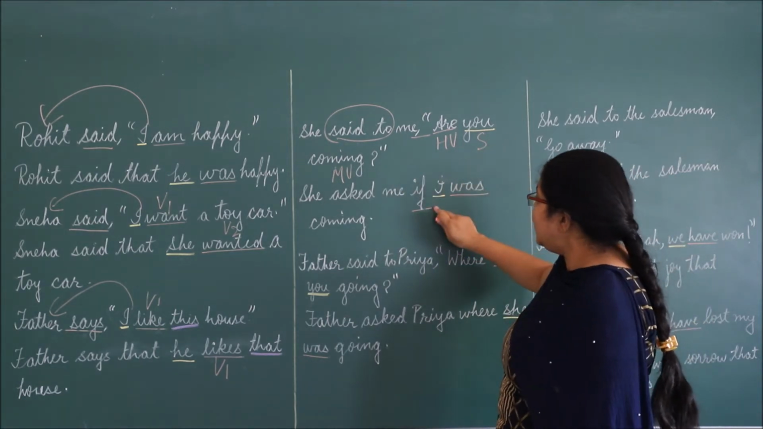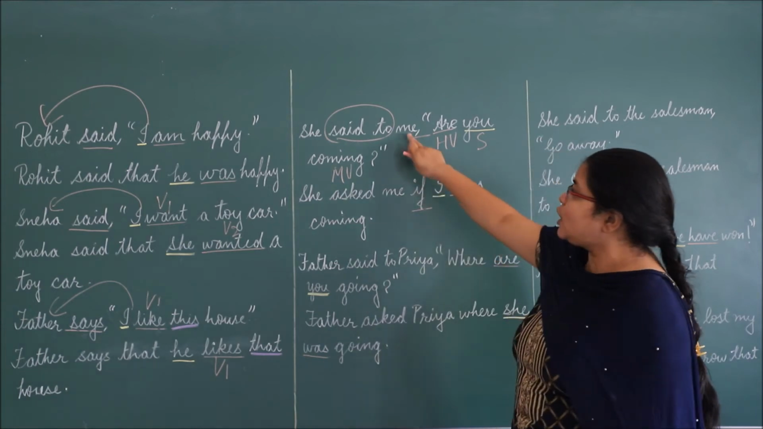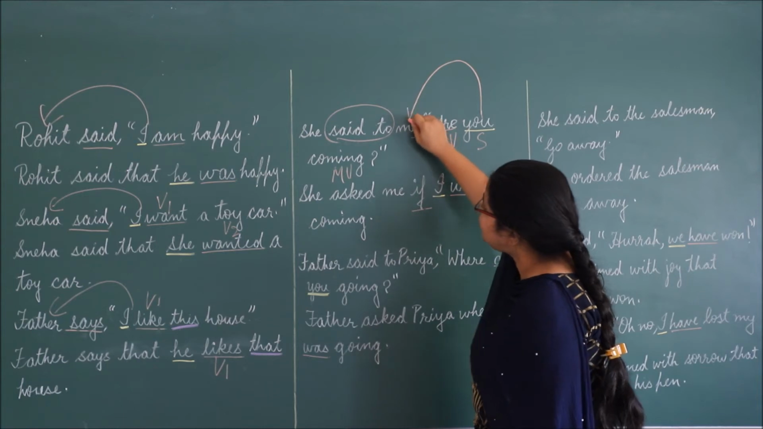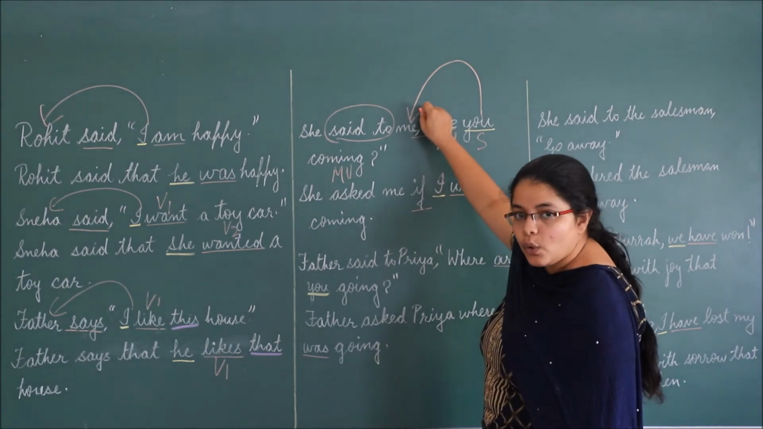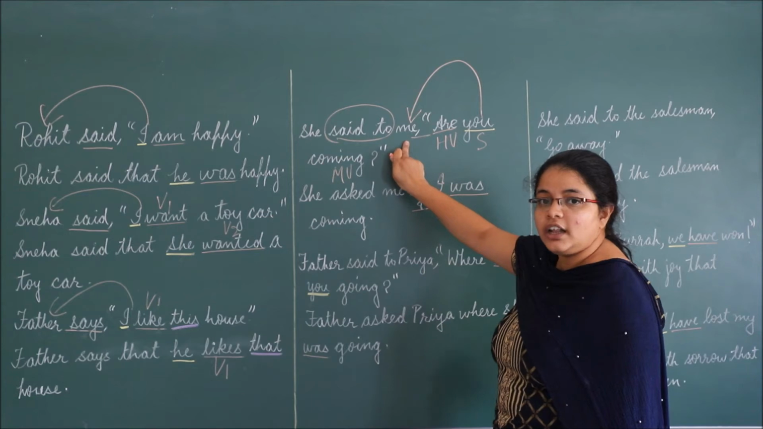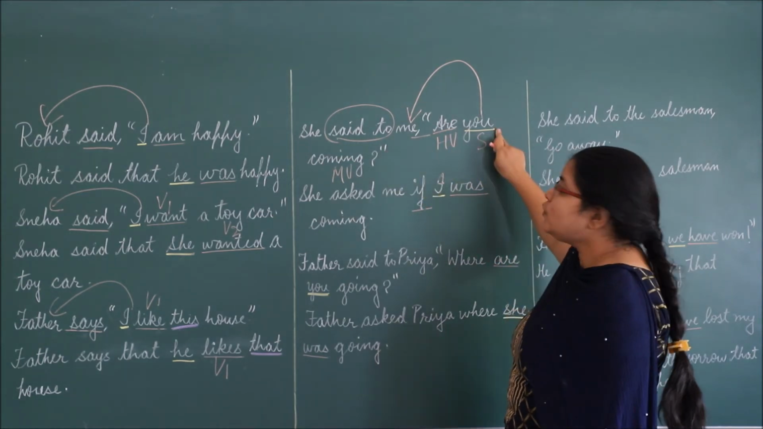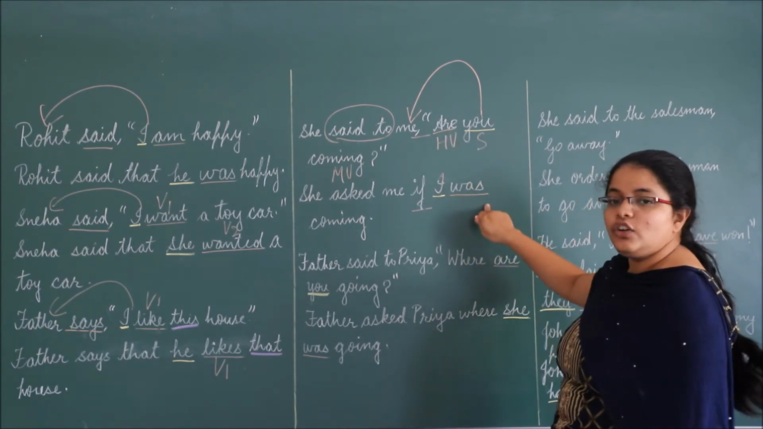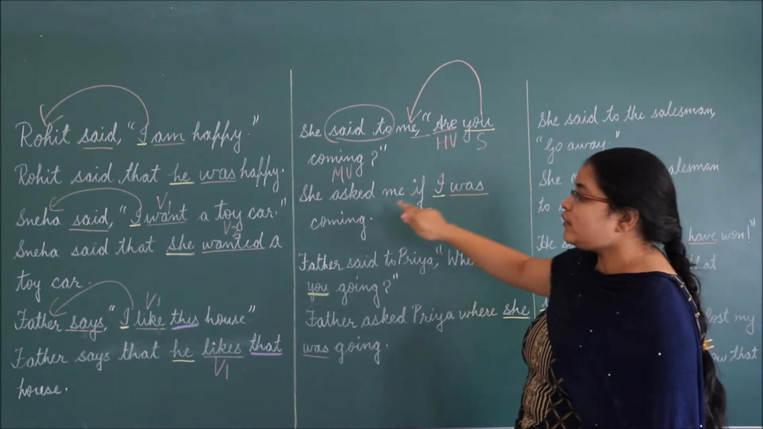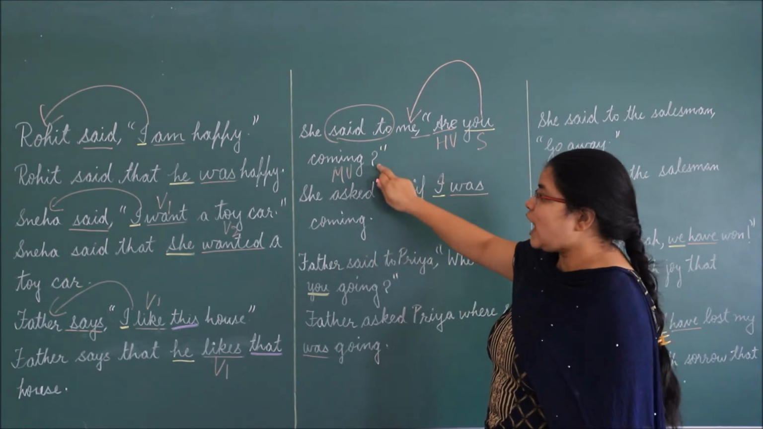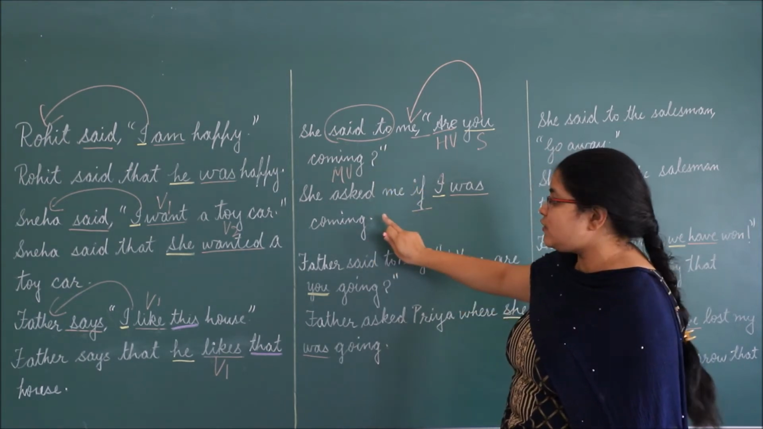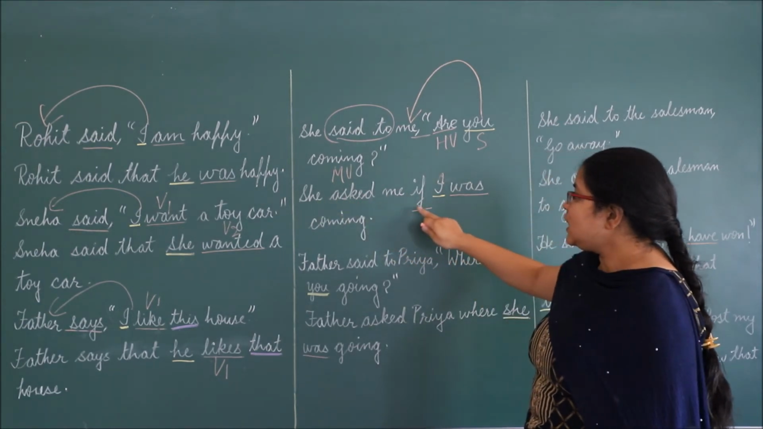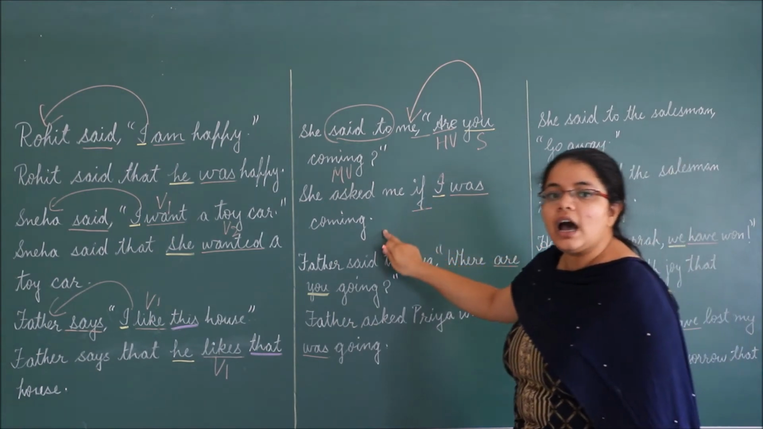So I have written if I. Why I? Because you, the second person pronoun, is changed according to the object of reporting verb, and our object is me, so you will change into I. I was, because am is changed into was. I was coming, and we have to remove this question mark because we have changed the sentence into assertive. She asked me if I was coming.